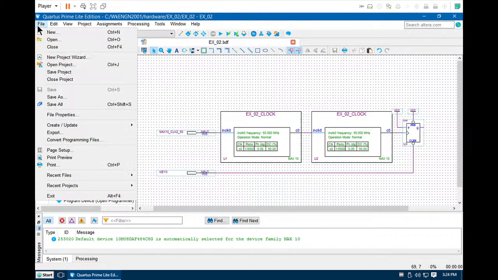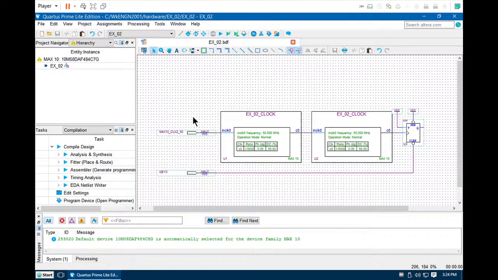So let's do a file save project. To confirm all the files have been added to the project properly, go to Hierarchy, Files. You should see your block diagram plus the clock component you generated for the project. So this concludes this tutorial on the process to create a 1 Hertz clock on the DE10 Lite using library components. Okay. Thank you.